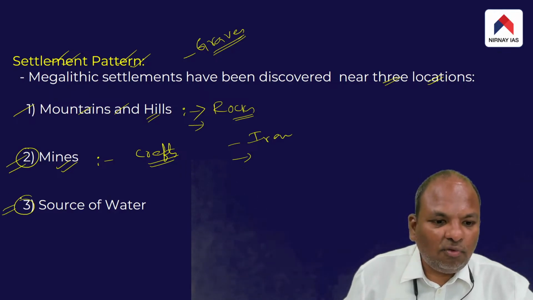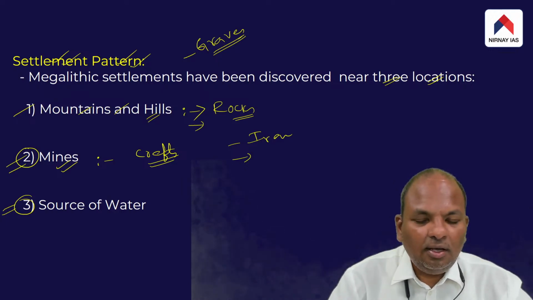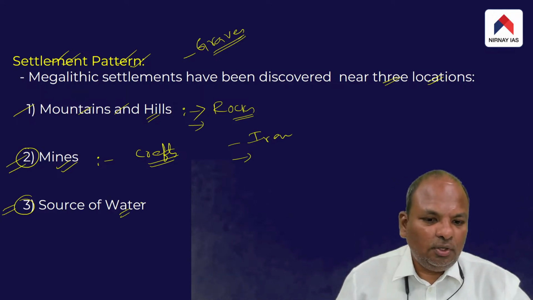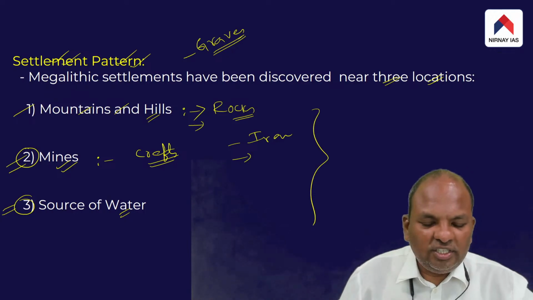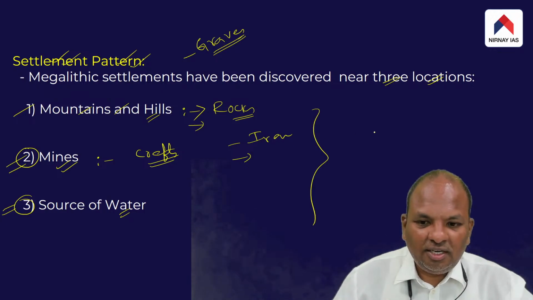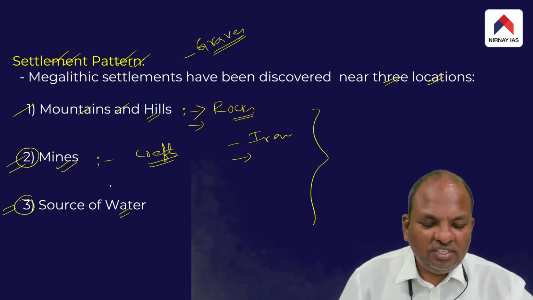Third, sources of water. This is obvious because for survival you need water. So the megalithic people lived near sources of water. So it is from these three locations that the archaeologists have discovered most of the megalithic graves.